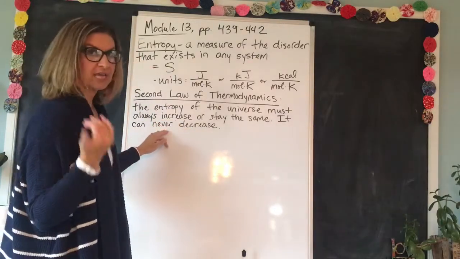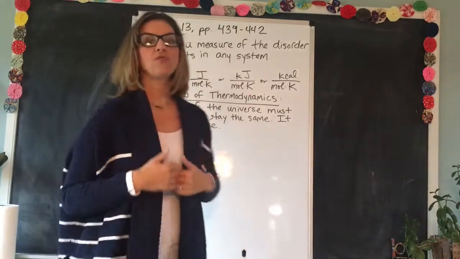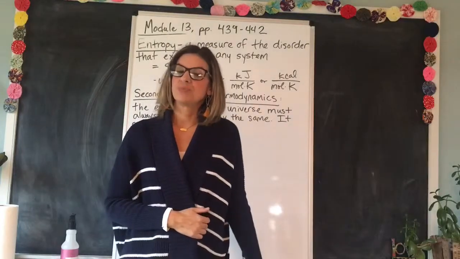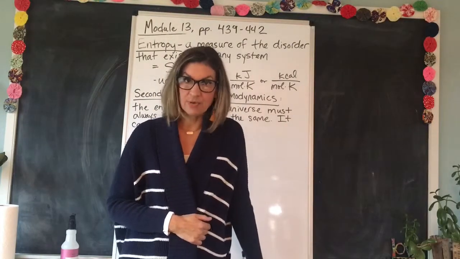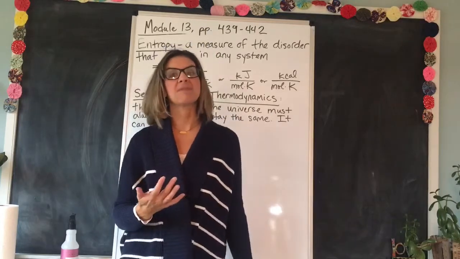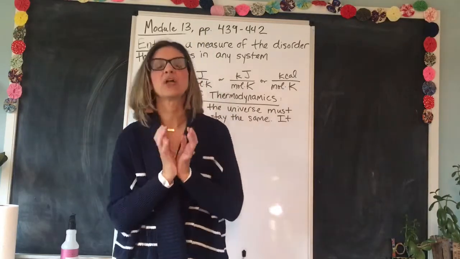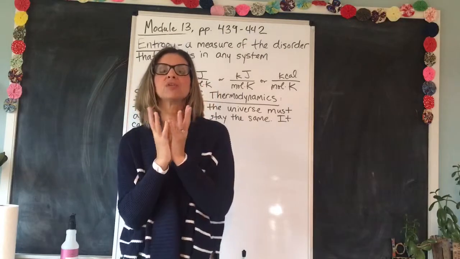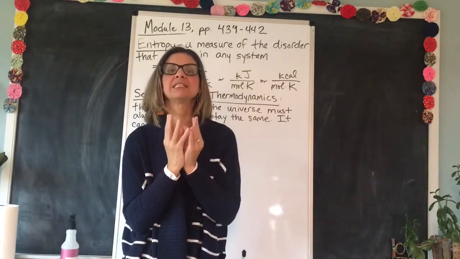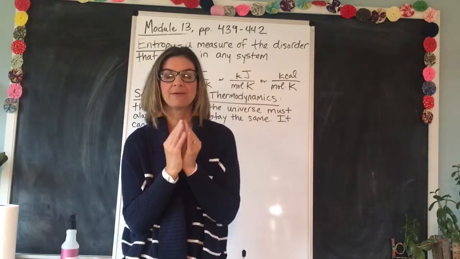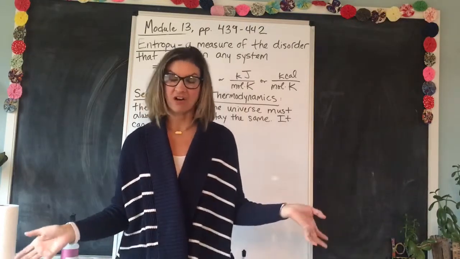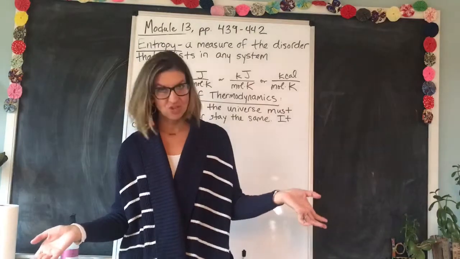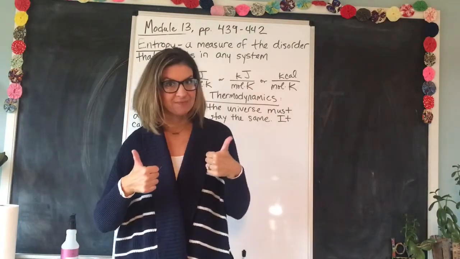It can never decrease. And hopefully you have read in your book about entropy already, and so you know that the example the book gives is of a vase sitting on a mantle. There's low entropy there because the molecules of the vase are packed closely together in a very orderly way, creating a beautiful vase. But if the vase falls and shatters into hundreds of tiny pieces, the entropy has increased.